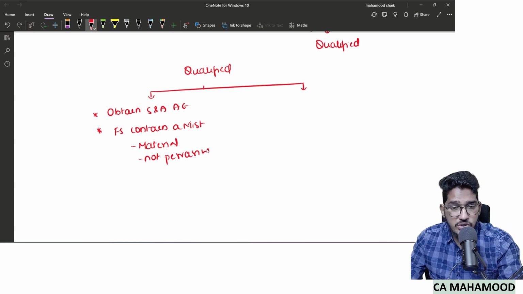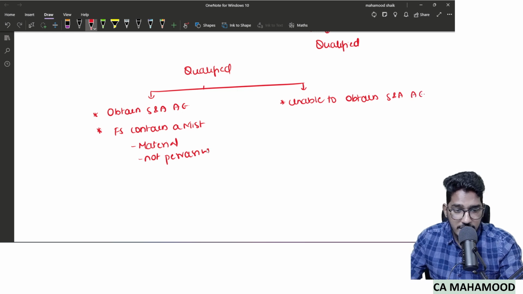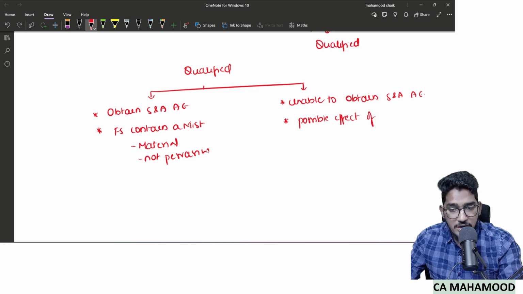The other case in which qualified opinion will be given is when the auditor is unable to obtain sufficient and appropriate audit evidence, and the possible effect, I don't know, I don't have audit evidence. I'm just assuming that the item regarding which I'm unable to obtain audit evidence, if that goes wrong, the possible effect of the misstatement here also is material only.